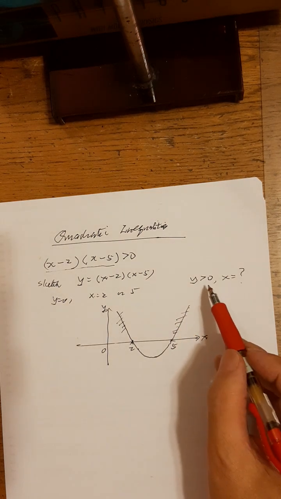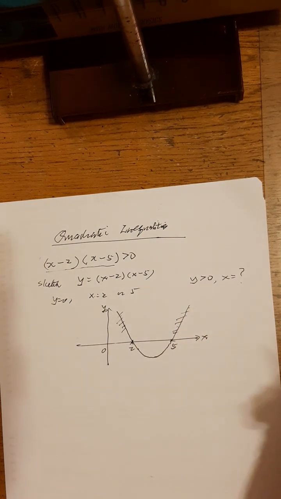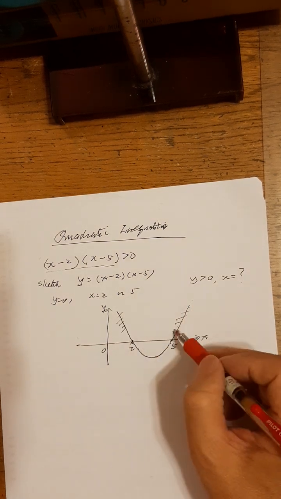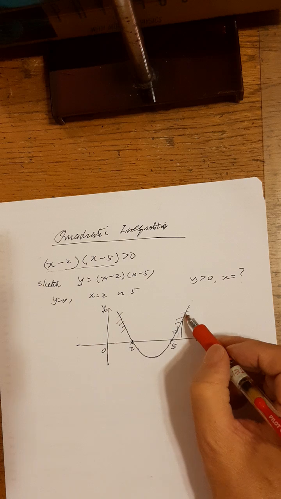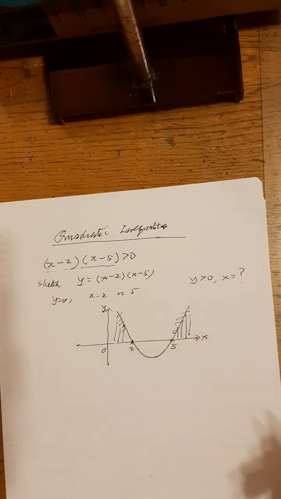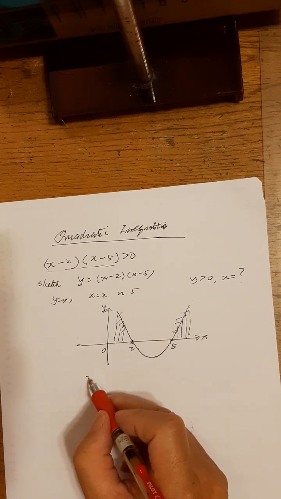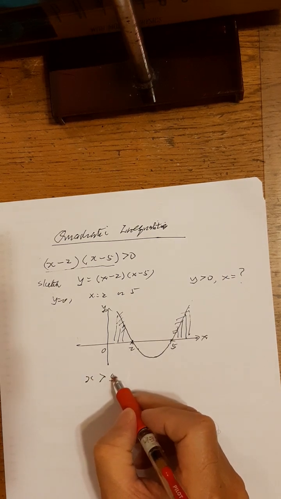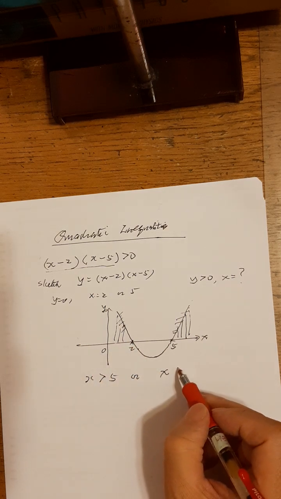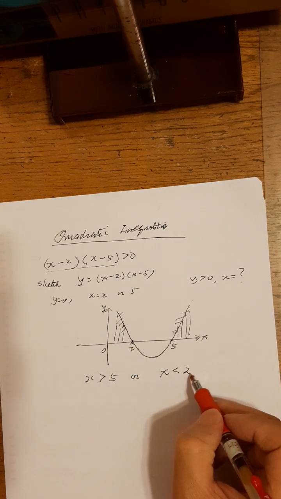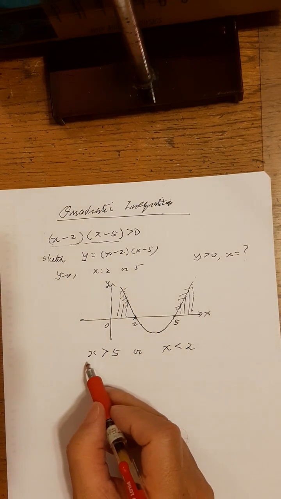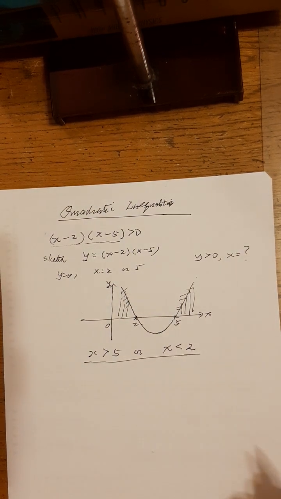So the part when y greater than 0, what are the values of x? The value of y greater than 0 will be here and here, right? So x will be here. These are the values of x you can have, and these are the values of x you can have. So that means your answer will be x greater than 5, or x on this side means x must be less than 2. Okay? And your answer, you should write it this way.